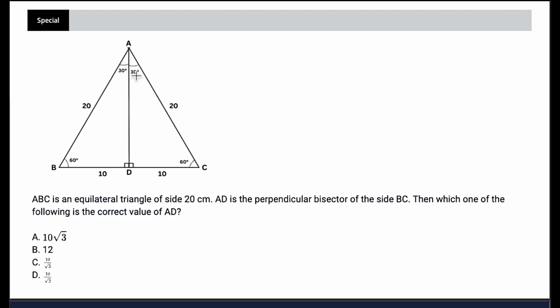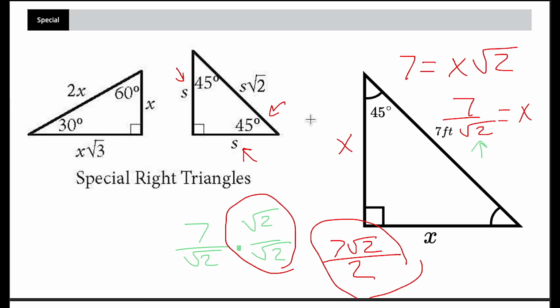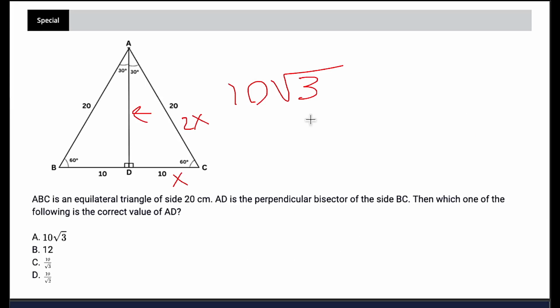Where is AD? It's actually this line down the middle. So 30, 60, 90, that means we have x here. We have 2x here, and we can see that's true, right? 10 times 2 is 20, which means that this side right here is going to be 10 times the square root of 3, according to our little cheat sheet here, right? So just like that, our answer is choice A.